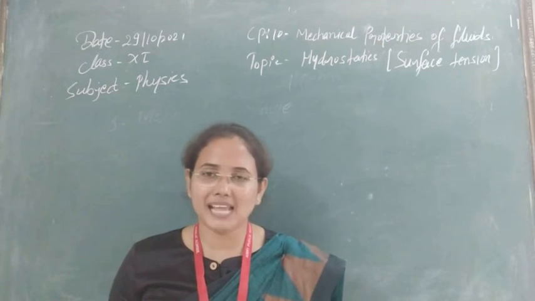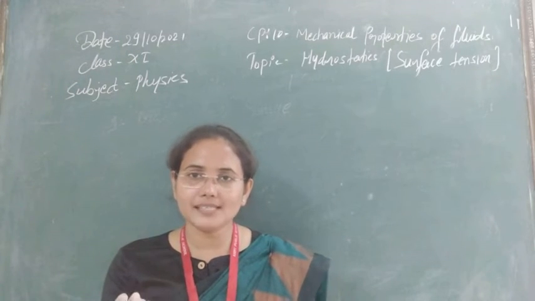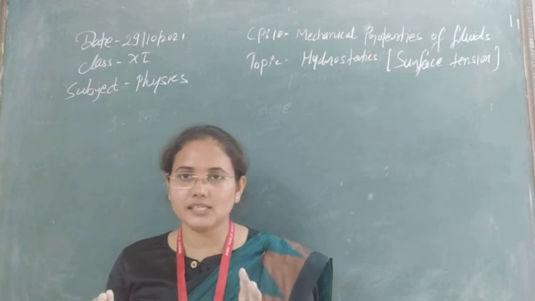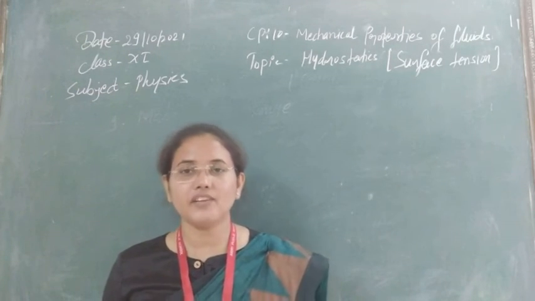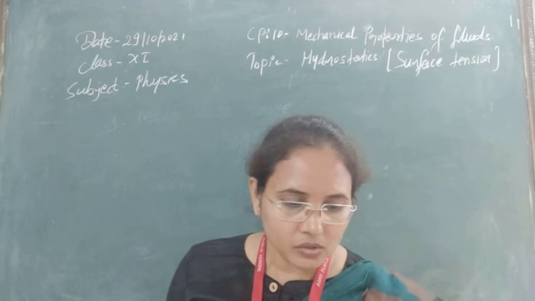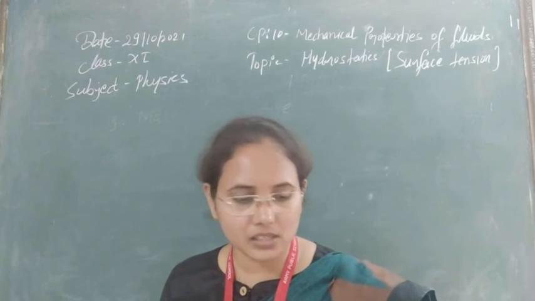So its behavior is just like it is feeling some tension in the upward direction, and due to the presence of this tension, it is known as surface tension. It means the tension that is acting at the surface to minimize its surface area. So this is, I think, all clear now. So in one word, surface tension, I think we have defined, and that is now clear.